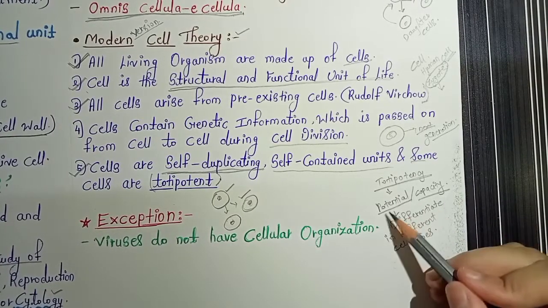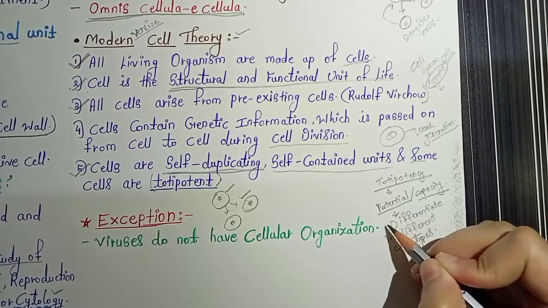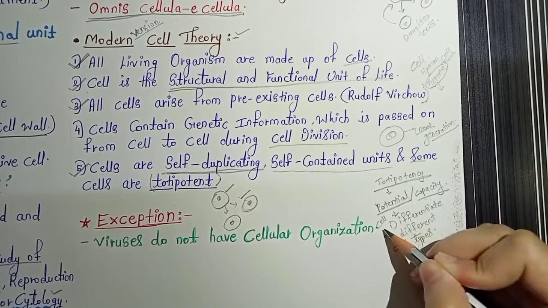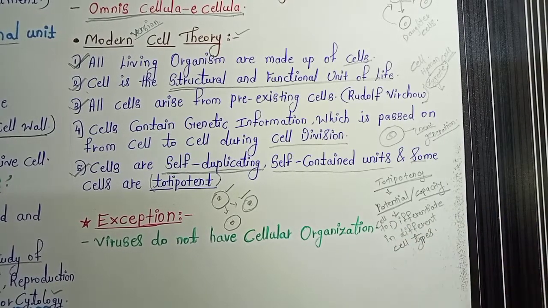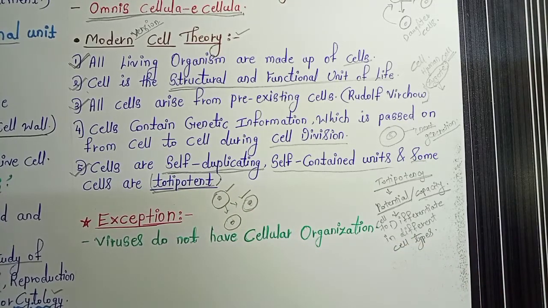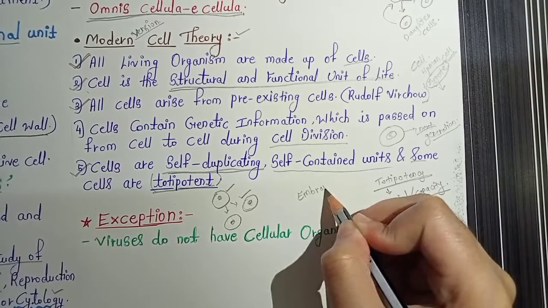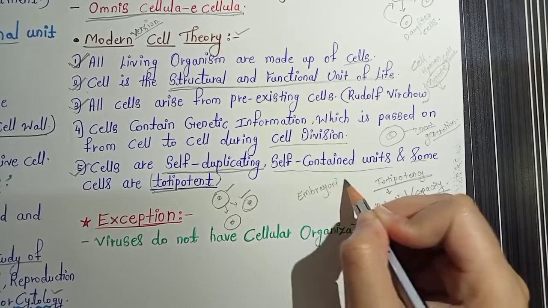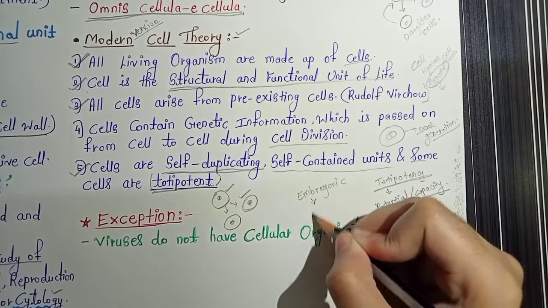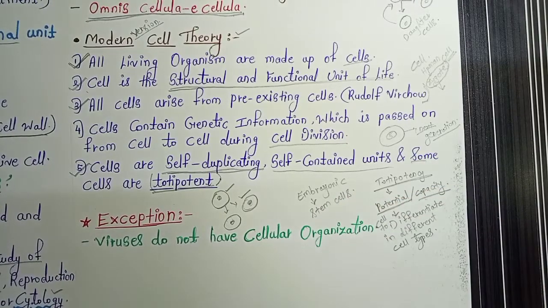So generally, totipotency is nothing but the potential or the capacity of a cell to differentiate into different cell types. This is the important term. Some cells are totipotent, especially the embryonic cells. Embryonic cells are totipotent and they are called stem cells. They have very important medical applications.